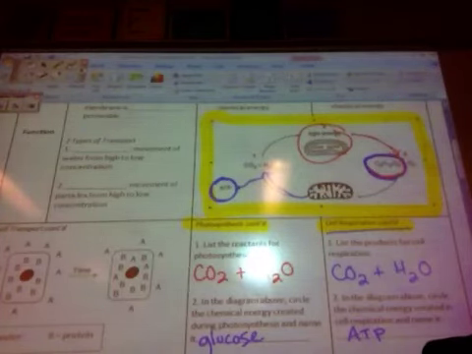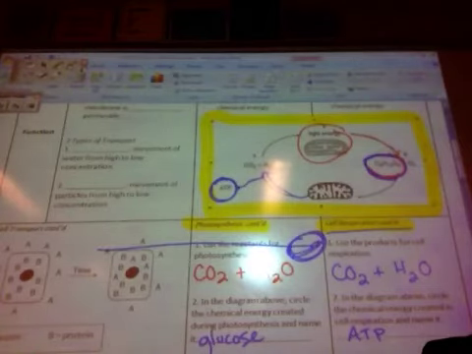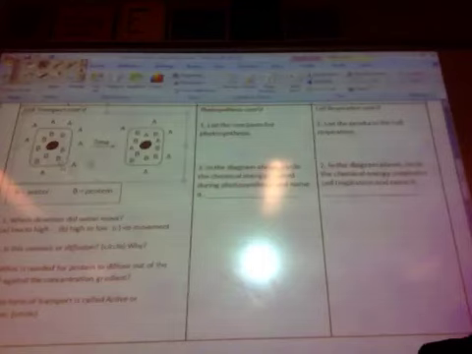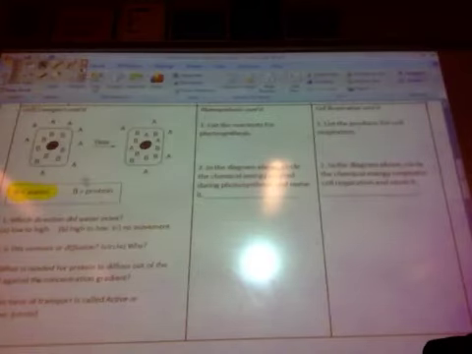Now we're going to move from over here to over into this box where it says cellular transport continued, and I'll move the paper down so we can see that whole box. Let's get this little guy out of the way. So we're in this box right over here. Everybody with me? A equals water, and B is a protein.